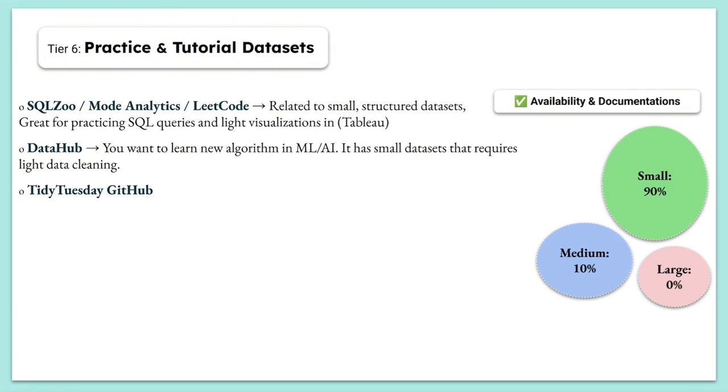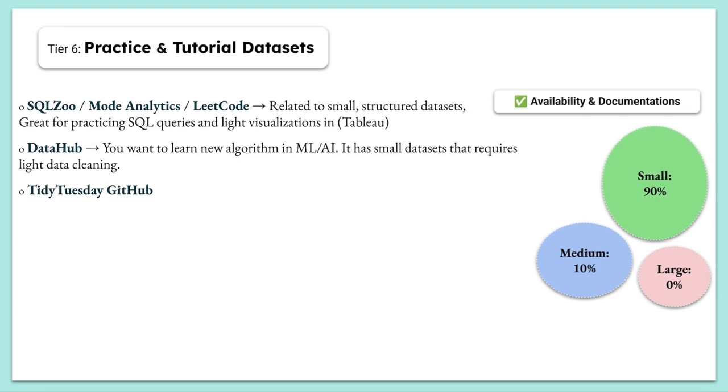So yeah, Data Hub and Tidy Tuesday GitHub can help you with that, because the focus here is on small size datasets that require only light data cleaning. So you don't really need to do massive work, and instead can focus on implementing the new technique.